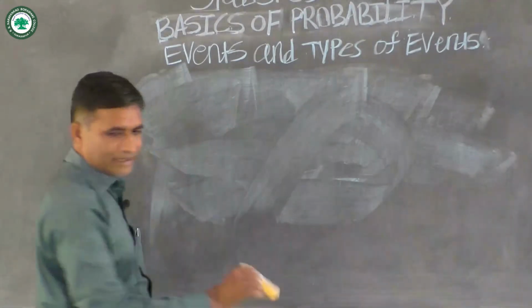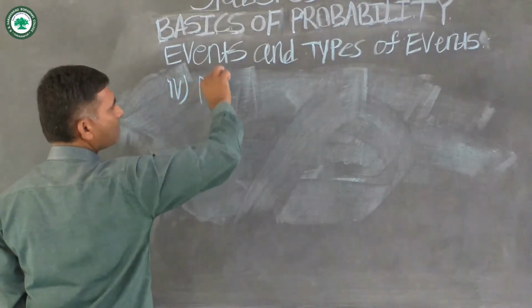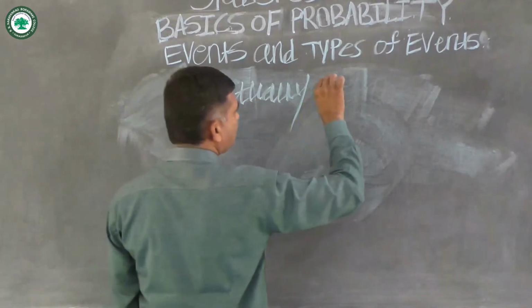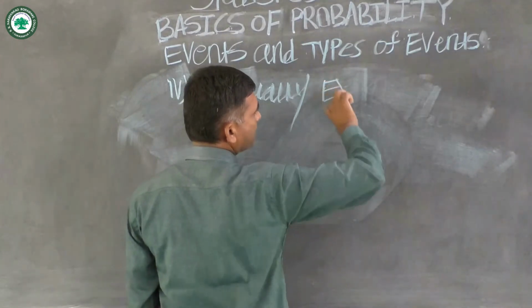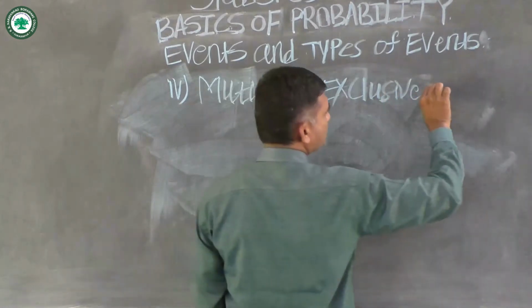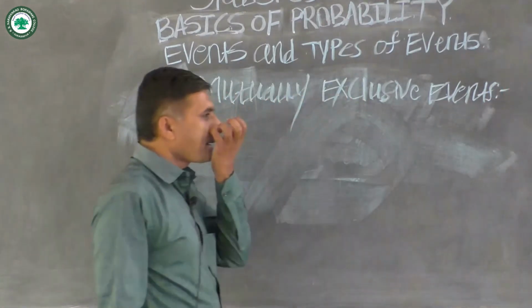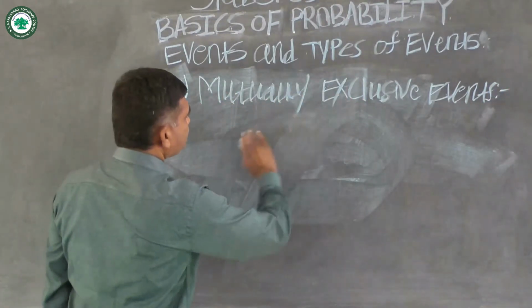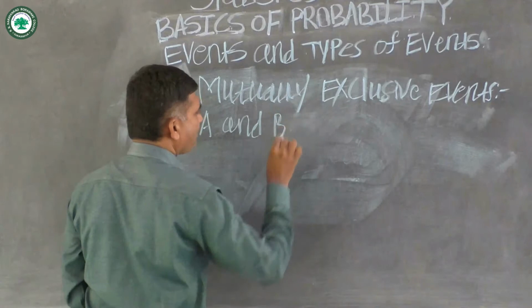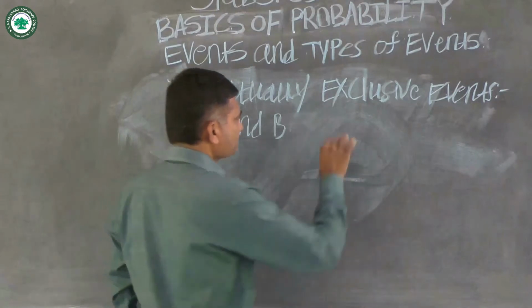Now the fourth type of event is mutually exclusive events. Suppose capital A and capital B are two events defined on the sample space omega.